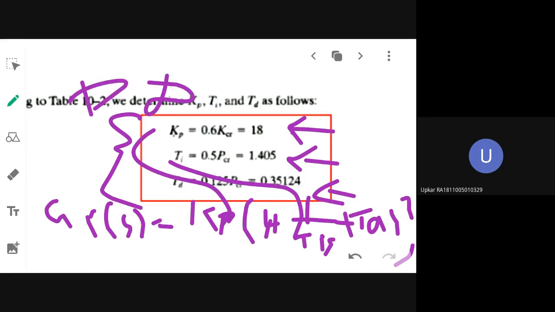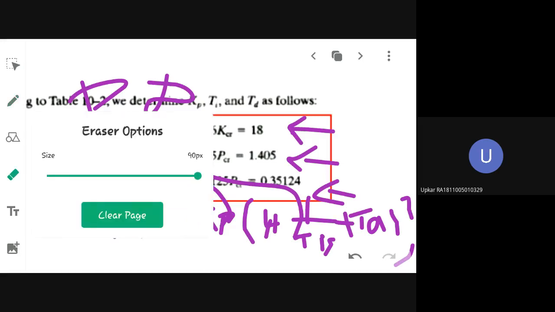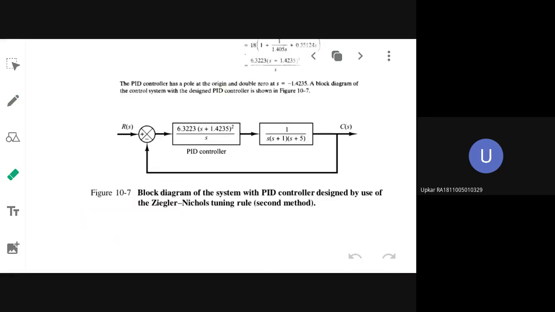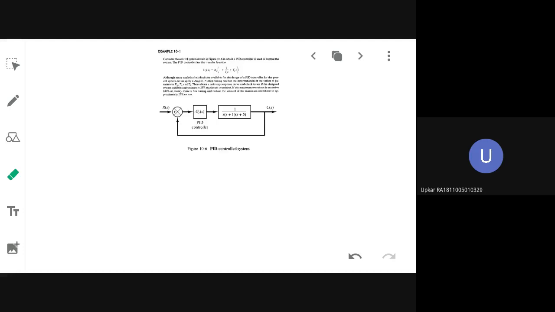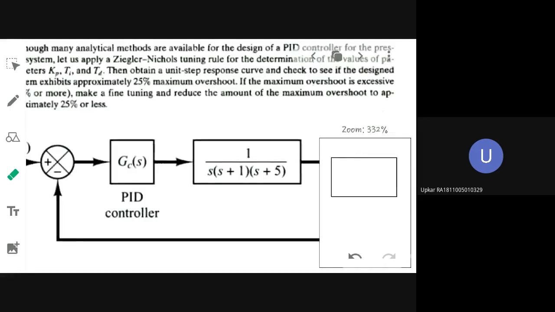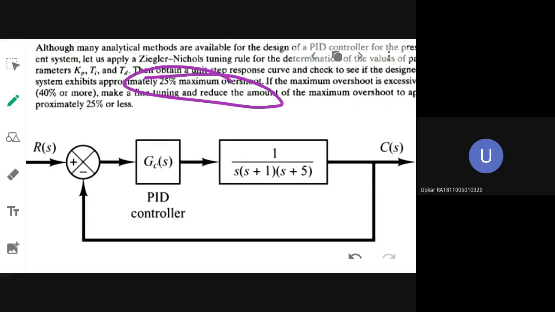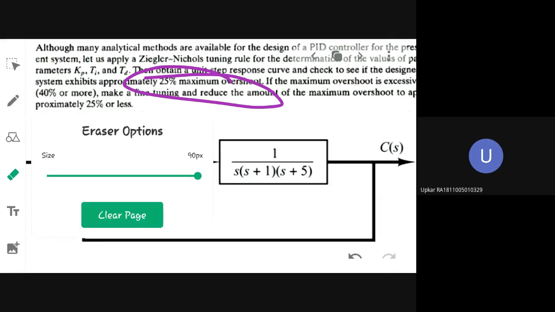Okay. Next thing is you need to check what desired specification they have given you. What should be the value of the overshoot that you have to keep? 25%. Okay. In the problem they have told you that you have to get 25% overshoot. That you have to check. Then only the design is satisfactory. Otherwise it is not satisfactory.